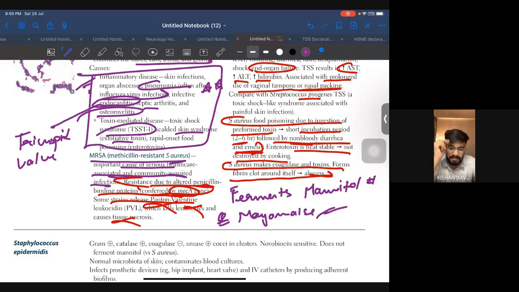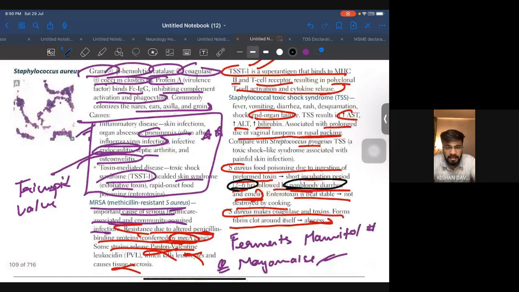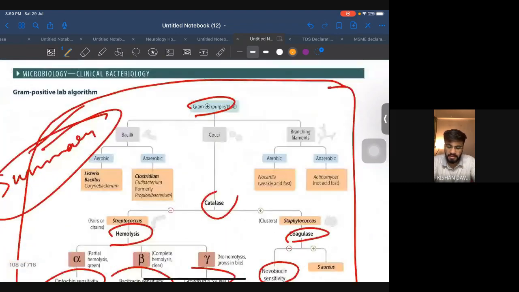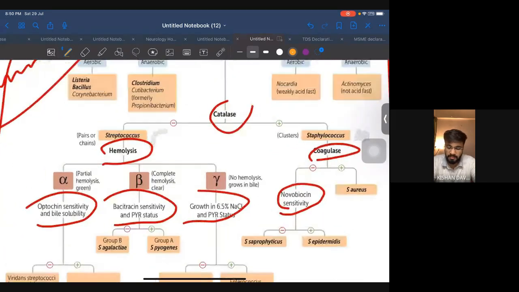And see another thing, it is non-bloody diarrhea, and the incubation period. They love to ask incubation period. I know it's difficult to remember all the incubation periods, but they ask it, so we have to remember thoroughly. So 3 to 4 important points that I want you to remember in Staph aureus are tricuspid valve endocarditis, ferments mannitol, mayonnaise. All these other tests, that's how you will be diagnosing Staph aureus, and if you see this properly over here, you will be easily able to do it.